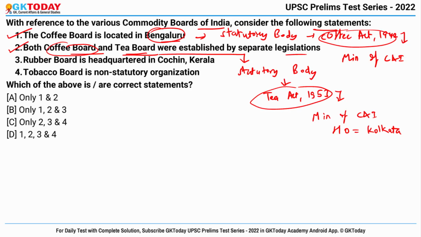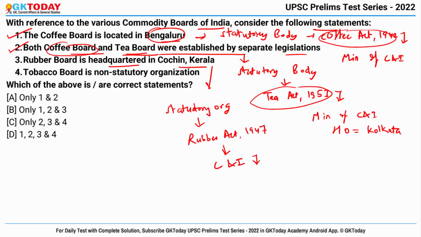Third statement says, Rubber Board is headquartered in Cochin, Kerala. So Rubber Board is a statutory organization constituted under the Rubber Act of 1947. And also it falls under the administrative control of Commerce and Industry Ministry, and headquarters lies in Kottayam, Kerala, not Cochin, Kerala. Okay, so this is wrong.